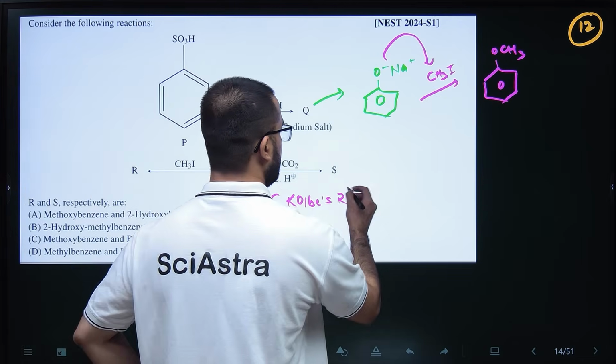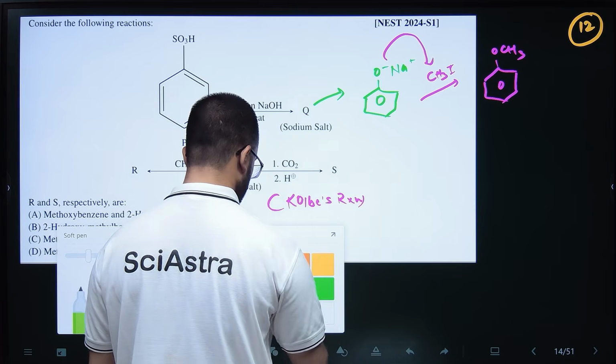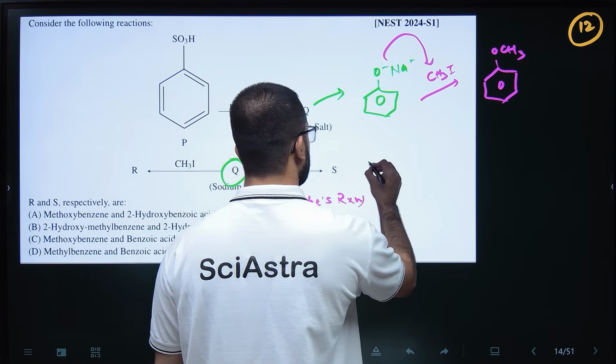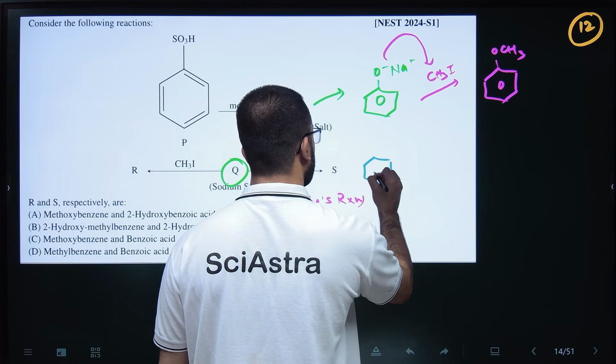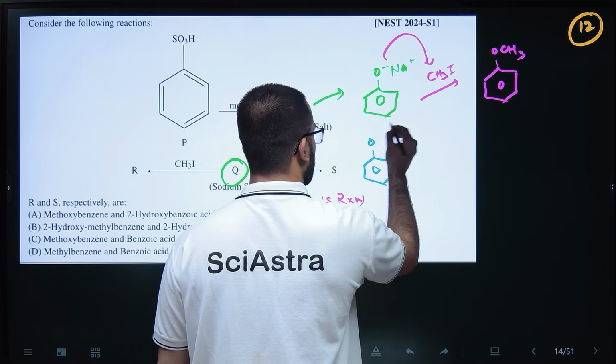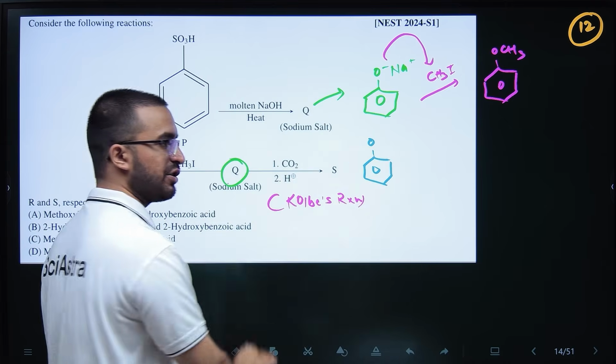Okay, so what happens is this phenoxide ion, O minus, and there is an H plus as well.